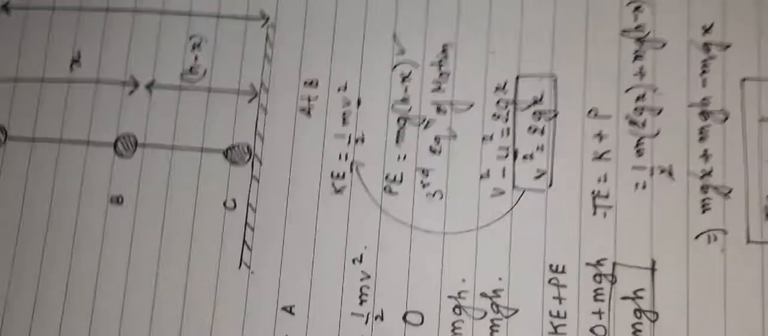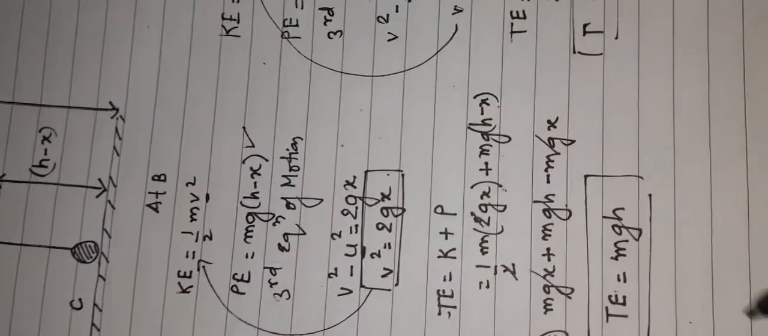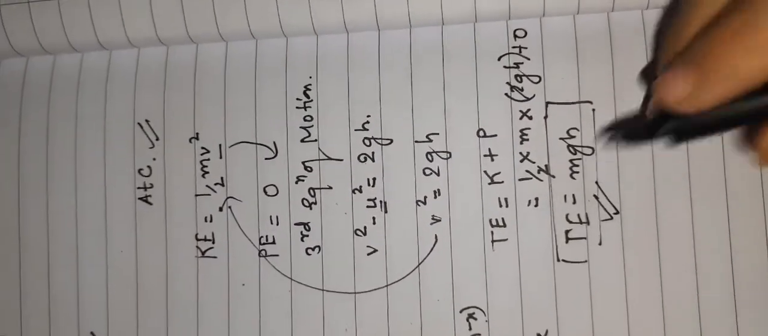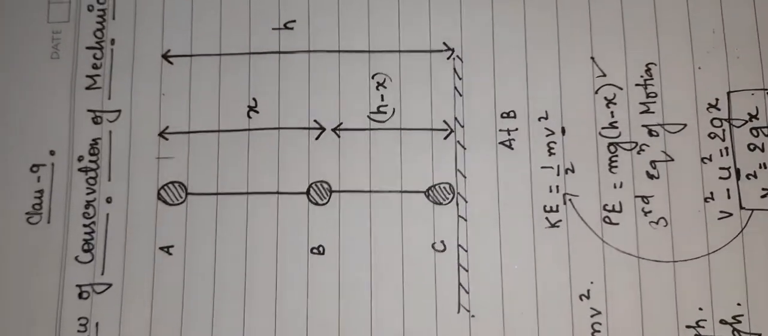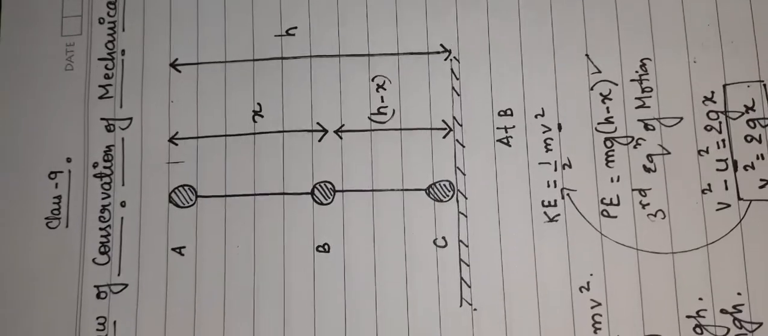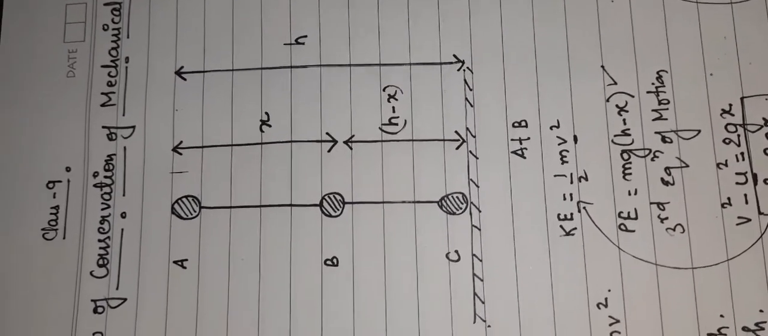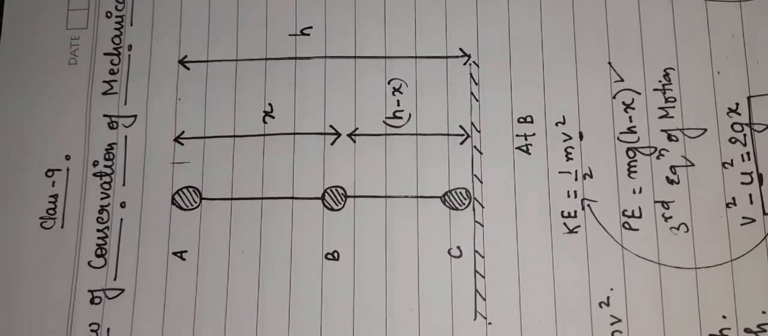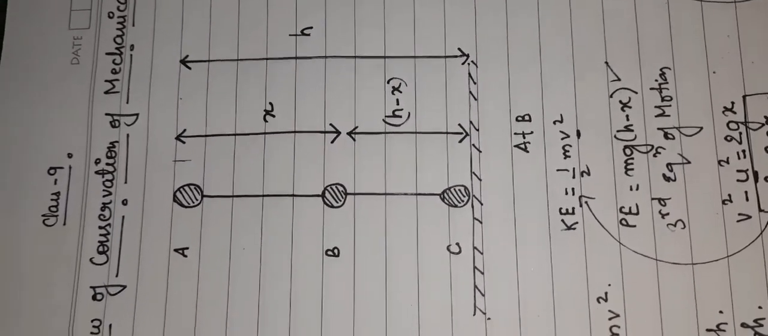As you can see here, at point A we got total energy as mgh. At point B I got the total energy as mgh, and at point C I got total energy as mgh. So with this we can say that the law of conservation of mechanical energy is valid under the free fall of a body. Means the law of conservation of energy is valid at every point. So this is all about the conservation of mechanical energy. In next videos we will study more topics related to physics.